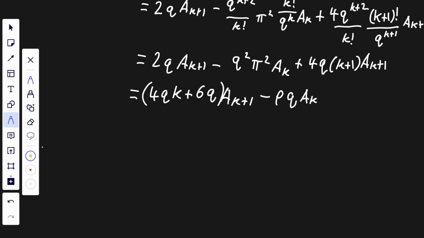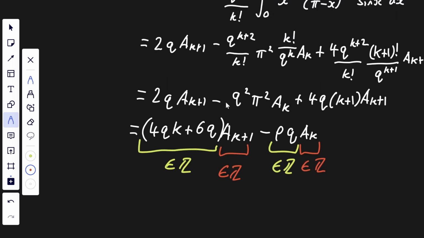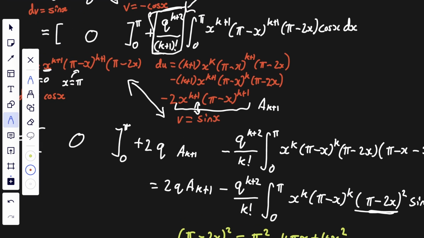So we've got an integer. An integer. By assumption, an integer. And again by assumption, an integer. So this is an integer. So we've done mathematical induction.